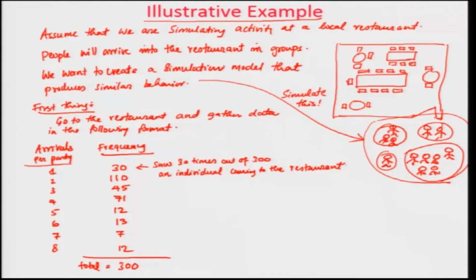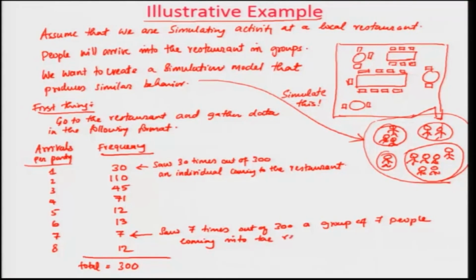Okay. That is what you saw, right. What about this case? So, 7 times out of 300, a group of 7 people coming into the restaurant. Okay. So, that is what this data actually implies to you.